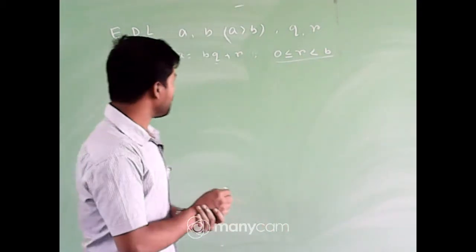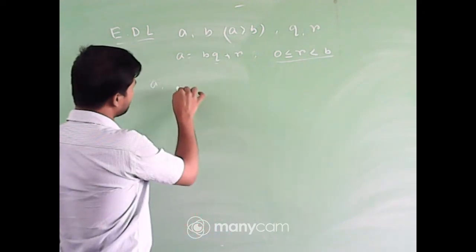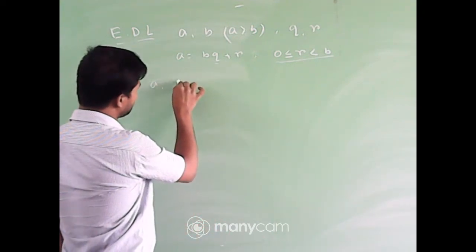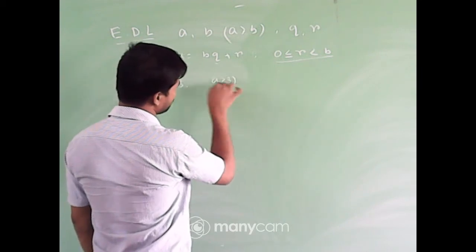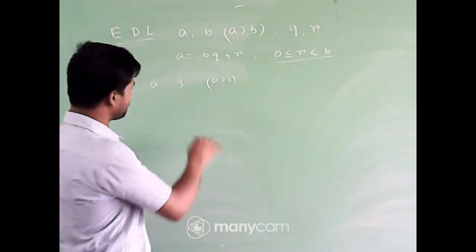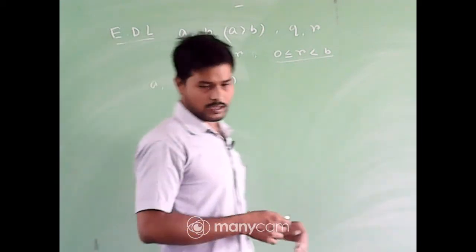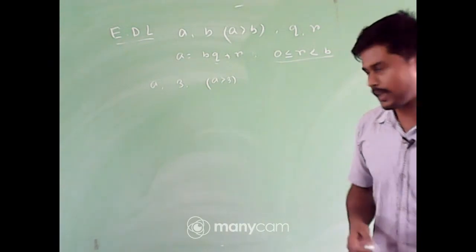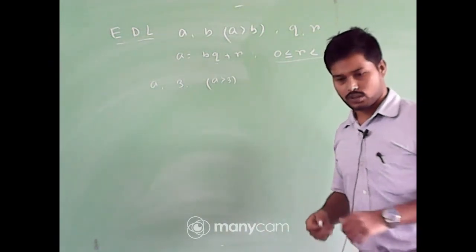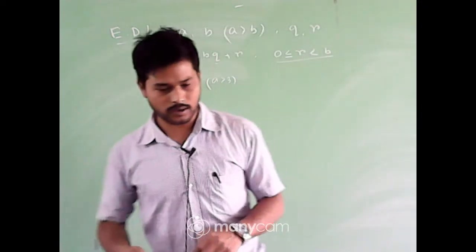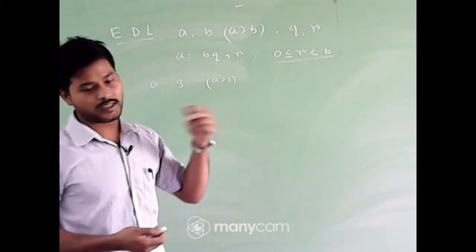Now what happens if I take a number a, and another number, suppose 3, with a greater than 3? If we apply Euclid's division lemma for the number a and 3 under this condition, what can we write?